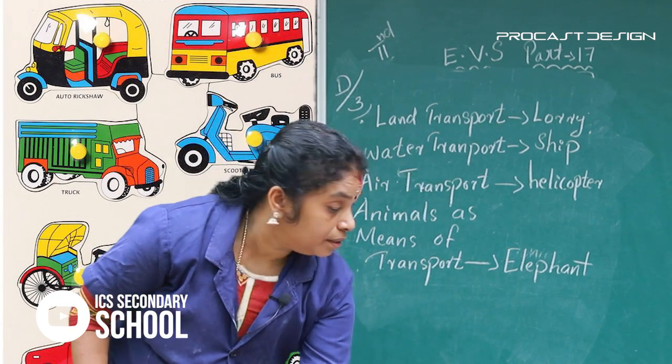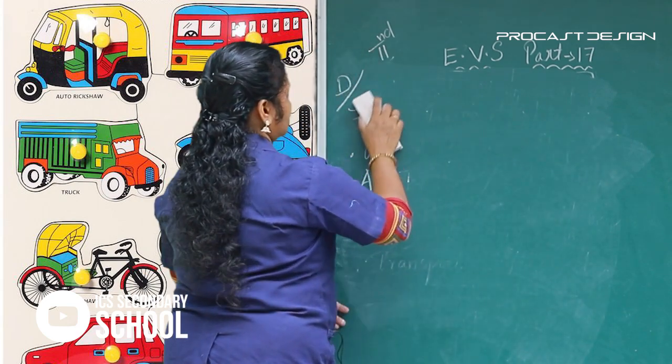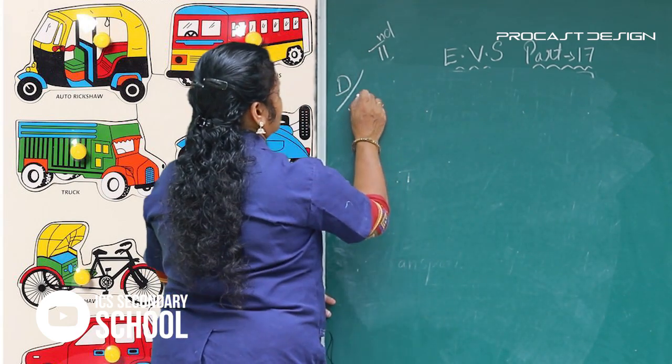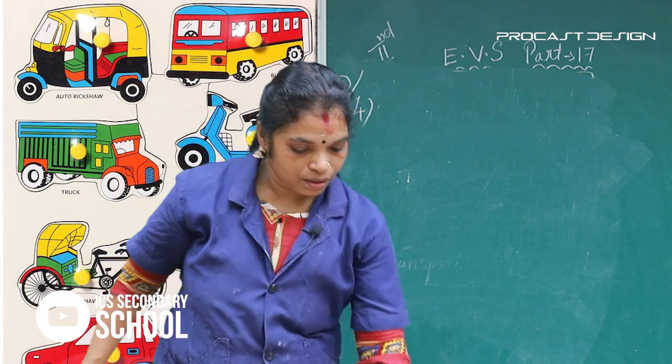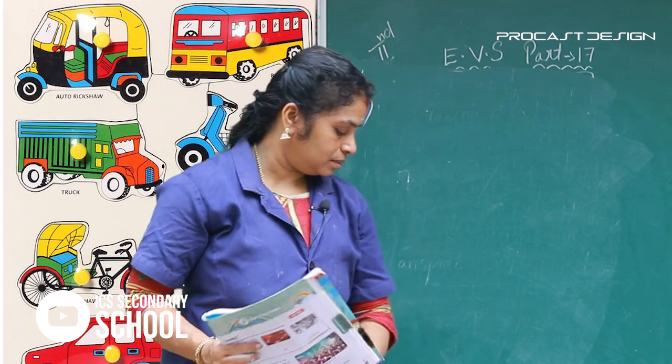Okay. Then fourth question. Name some means of transport used in villages.